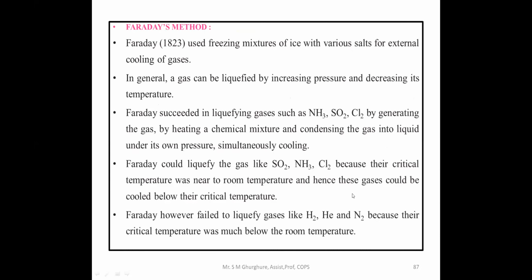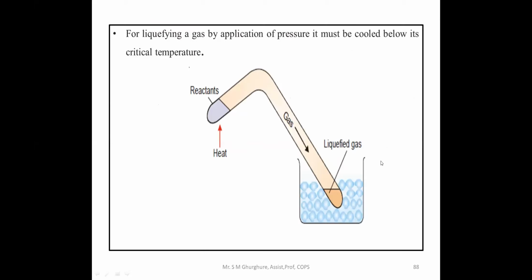Okay, now next method. First method we will see is Faraday's method. What happened in Faraday's method? Now, in Faraday's method, we are using a bent tube, and this is called a reacting tube, and here an ice and salt mixture is used for the cooling purpose. Now here you have to see, first you have to take the liquid or gaseous molecule, or the reactants, which are placed at one corner. Then you have to start the heating.